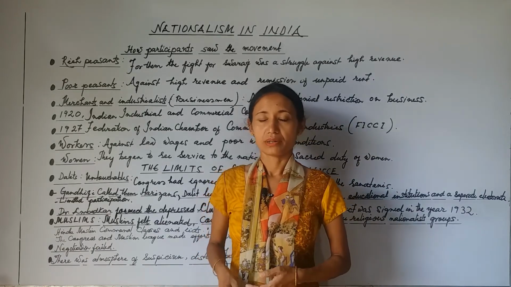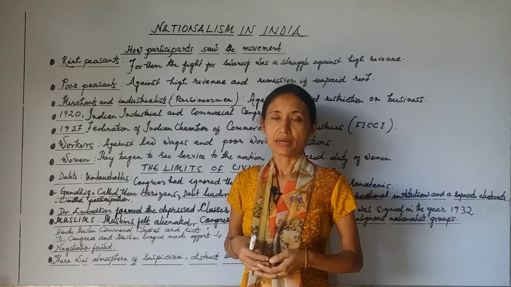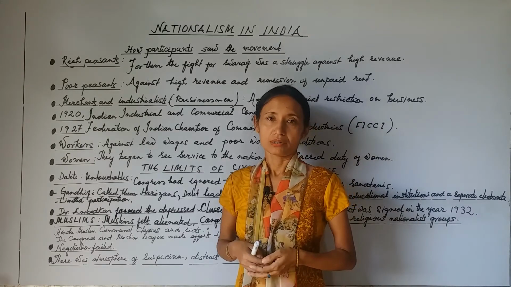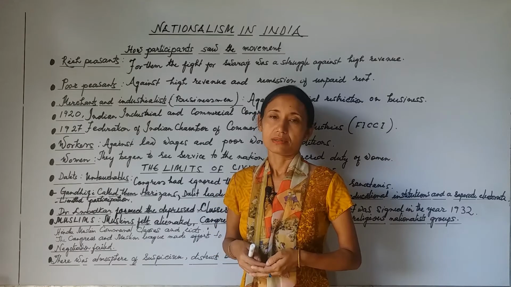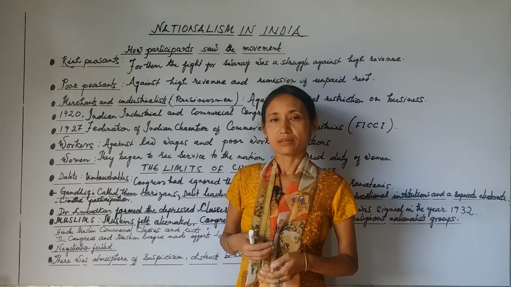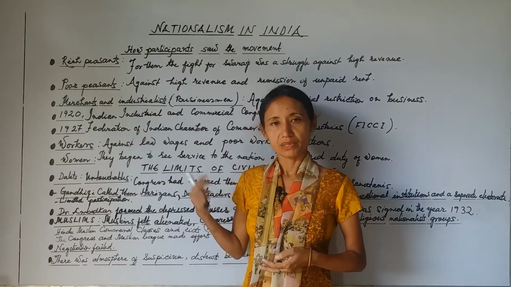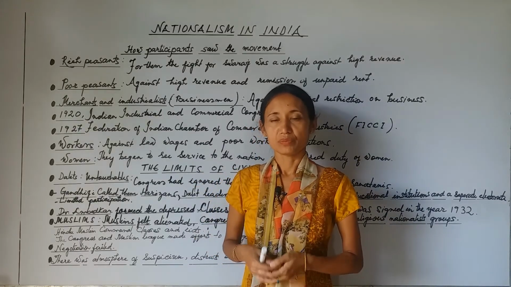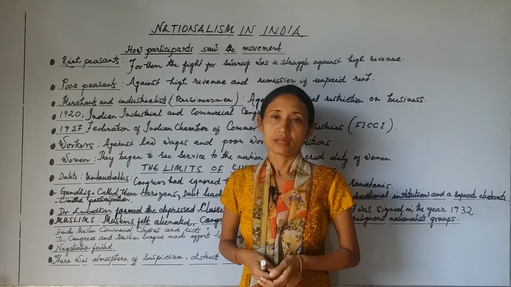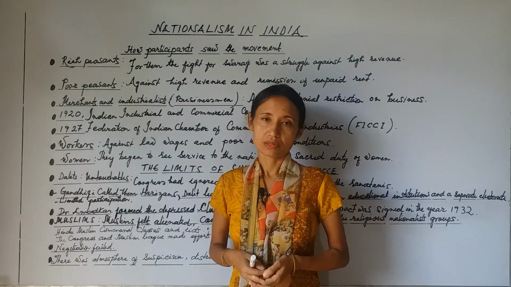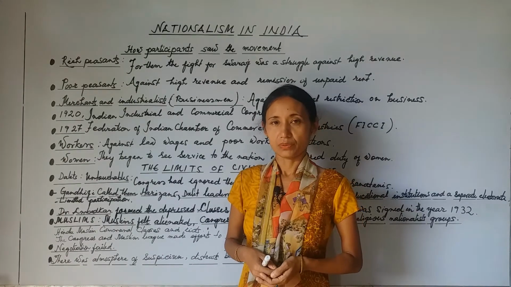And the next factor was that these ideas of socialism were liked by the new leaders. I told you before also, the Congress was dominated by the new leaders, the radicals, and the radicals were ready to accept these ideas of socialism, which the businessmen did not like. And these business people also thought that because of the movement, many militant activities might grow in different parts of India that might hinder their business progress. That's why they lost their enthusiasm towards the civil disobedience movement.